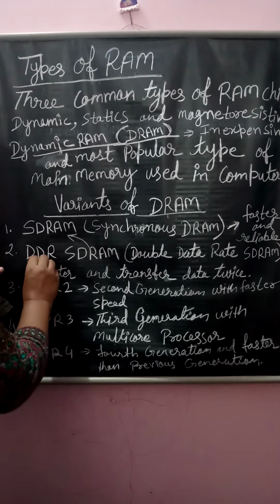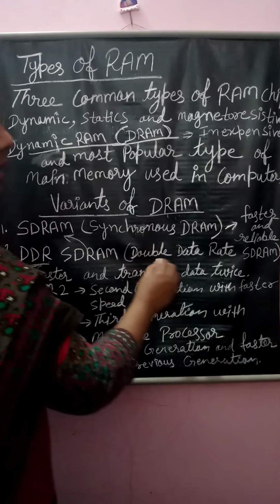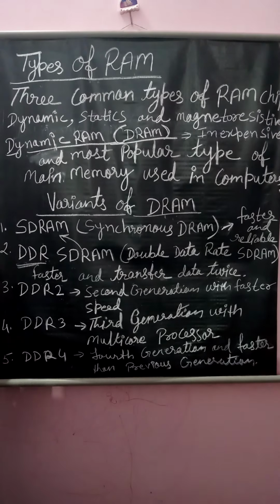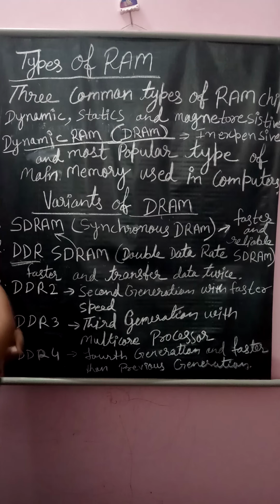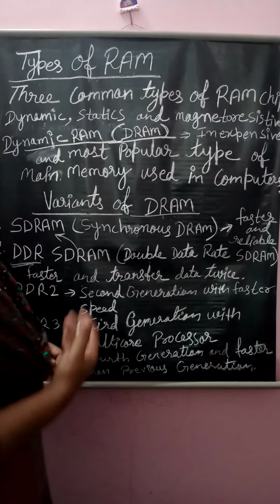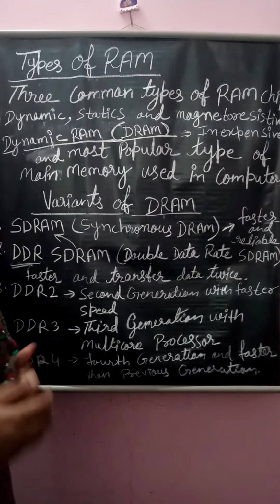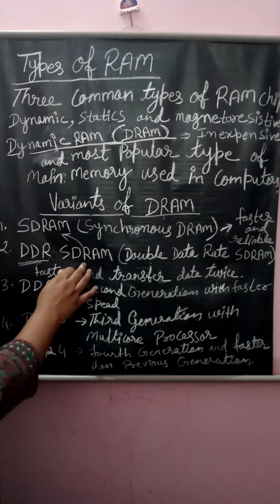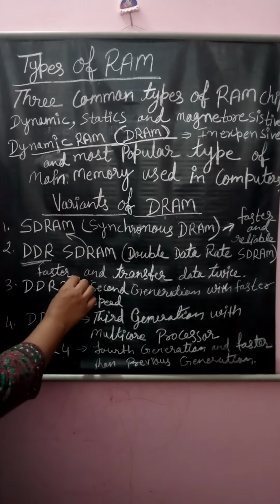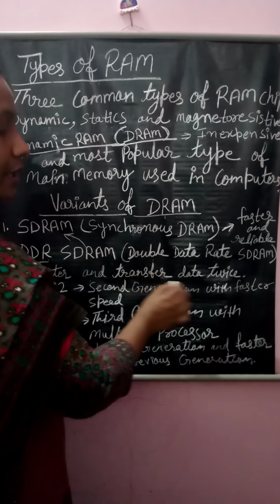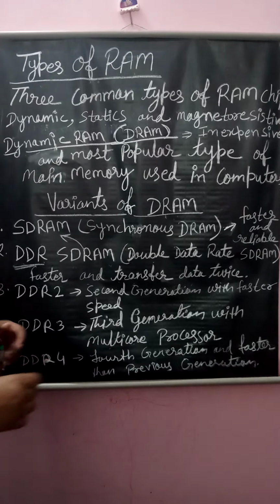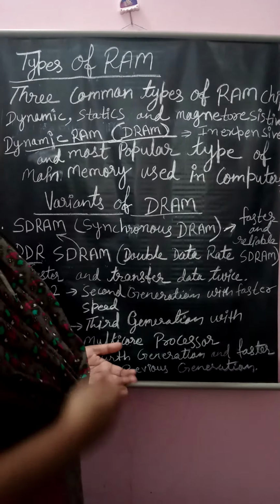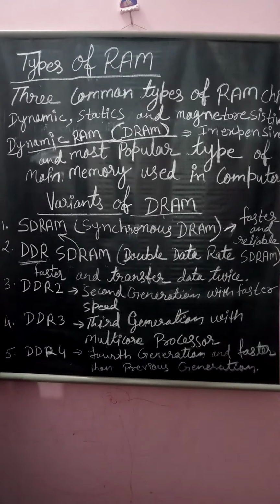DDR means double data rate, and SDRAM. Double data rate, the name itself indicates that the transfer of the data should be double. So the quality of this DDR SDRAM is that it is faster and transfers data twice. When the RAM transfers the data twice, then definitely the speed of transferring data will increase and it works faster.